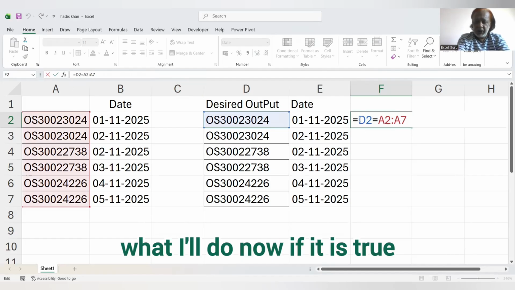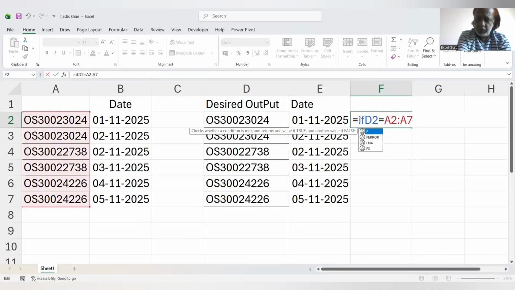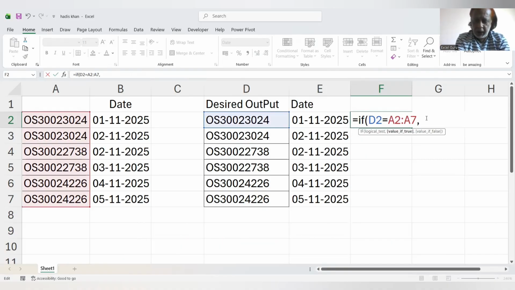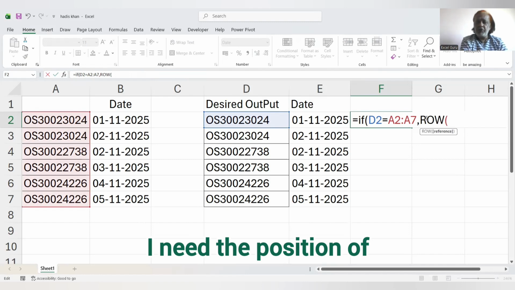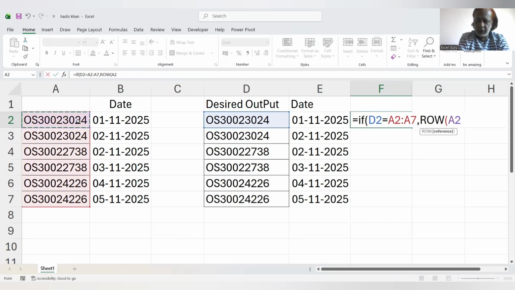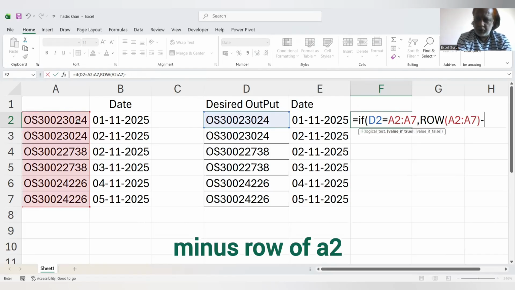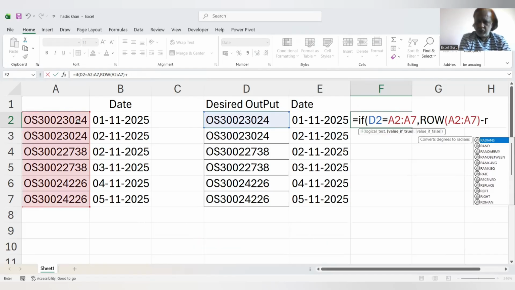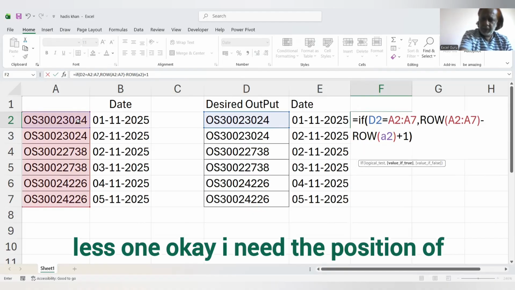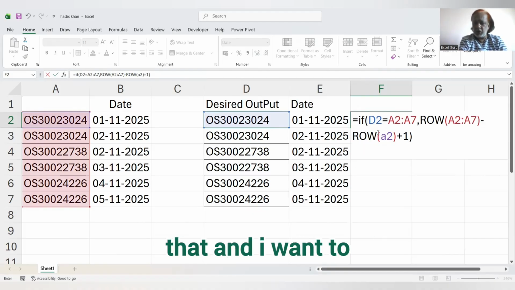If it is true, then I need the position of that value wherever it finds true. So ROW of, minus ROW of A2, plus 1. I need the position, and I want to freeze this one.